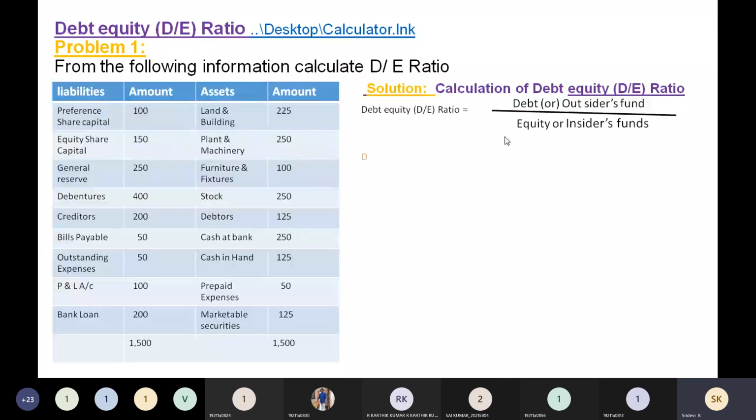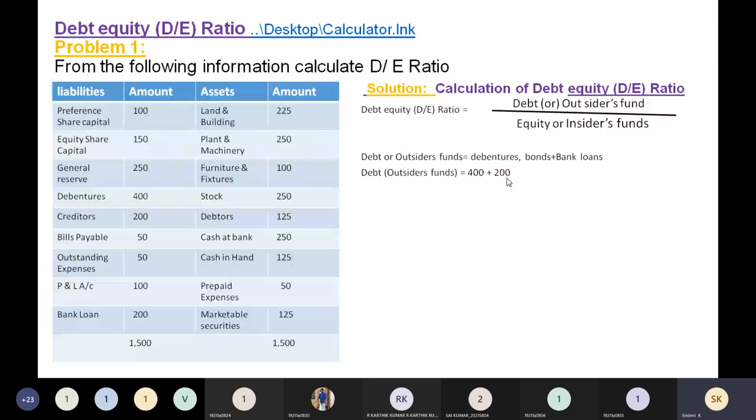So debt is equal to debentures plus bonds plus bank loans. So how much is it? 400 plus 200. No bonds, no? So there is no need of adding bonds here. So debentures plus bank loans you have to take.